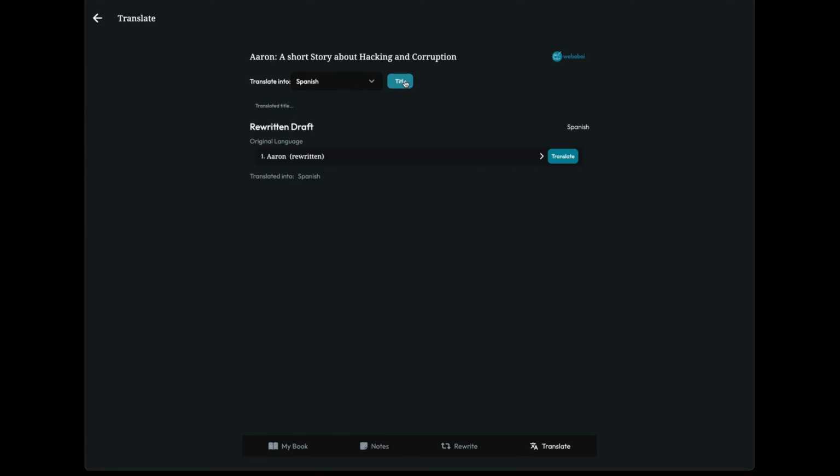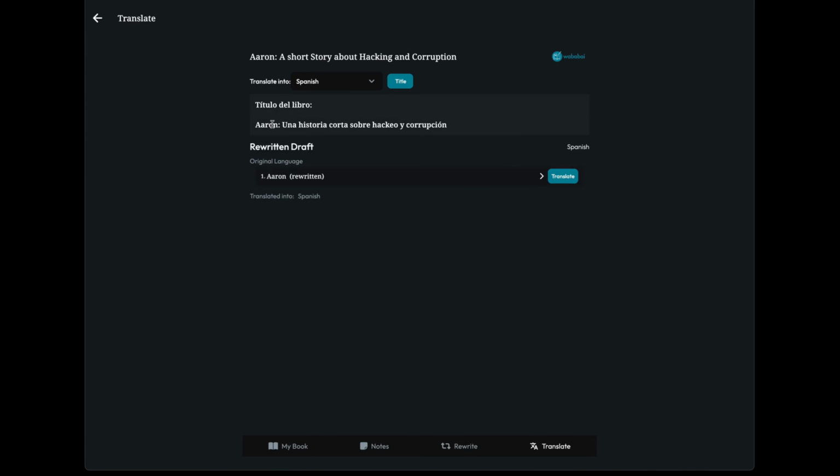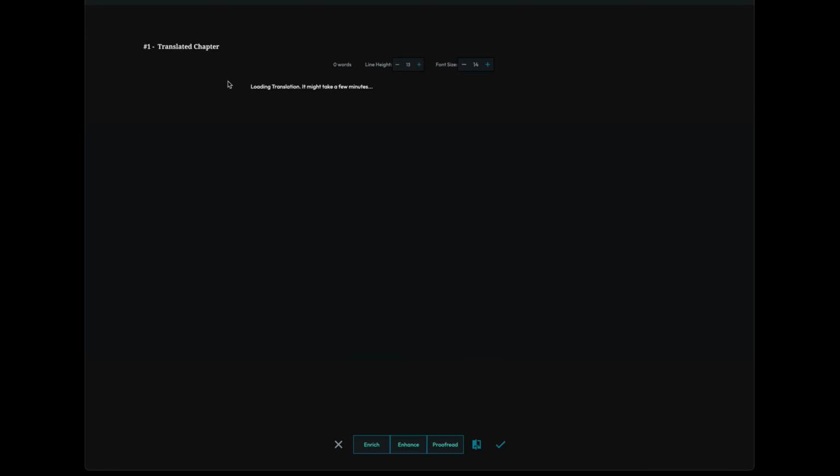I'm going to just ask to translate the title. It tells me it has translated perfectly into Spanish. If I click on translate, it's going to take a few minutes because it's 3,000 words in this case, and it's going to generate the translated version of this short story.